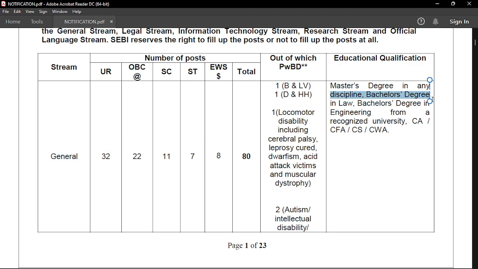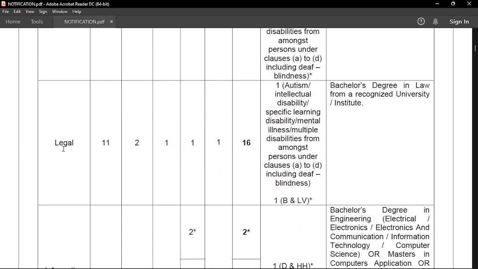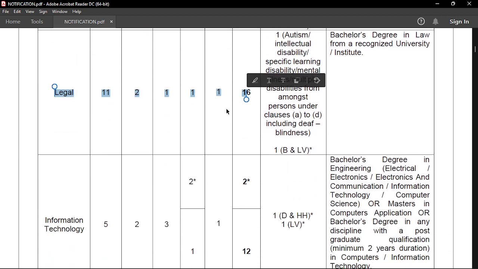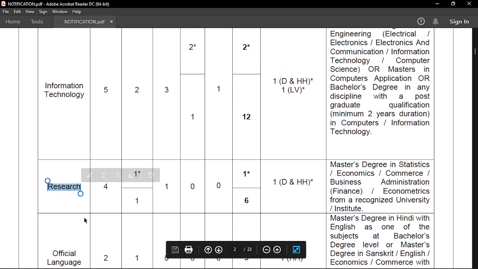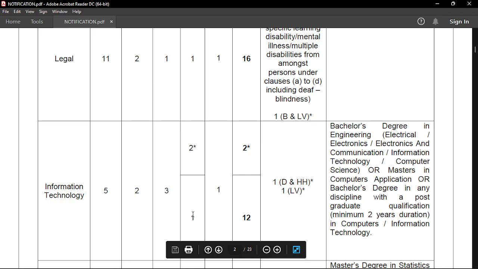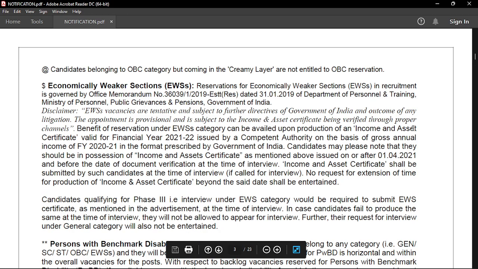So keep this particular thing in mind because everything is written here. The next thing that we need to talk about is your legal stream, the seat division you can check out right here, your information technology stream, your research stream, and your official language stream. All of the educational qualifications regarding these streams are given here. You can check your qualifications right here.